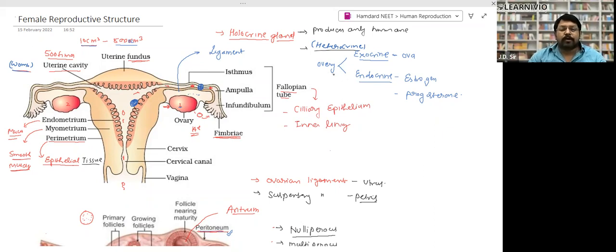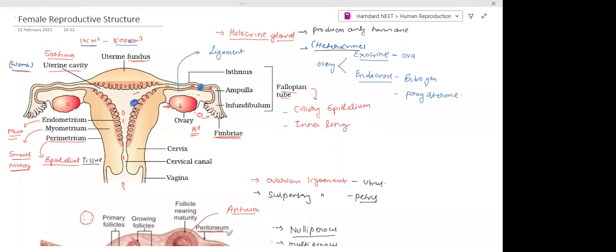So how is the ovary a heterocrine gland? Remember, the ovary is a heterocrine gland. What are the heterocrine glands? They are those which have other functions other than producing hormones. How is it a heterocrine gland? The ovary produces the egg. That is the exocrine function. Endocrine function: it produces estrogen and progesterone, right? So the function of the ovary is production of two hormones, estrogen and progesterone. Other than hormones, it also has a function, the production of ova. That's why the ovary is called a heterocrine gland. Is that clear?